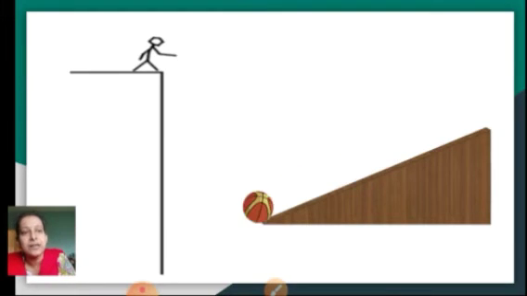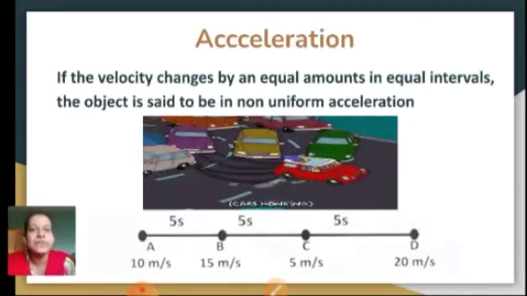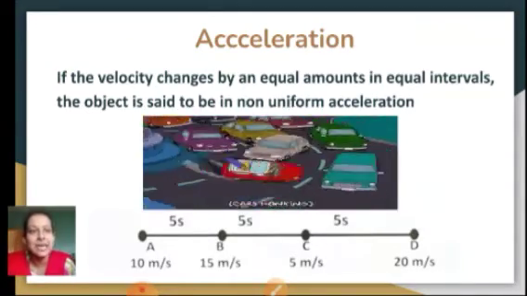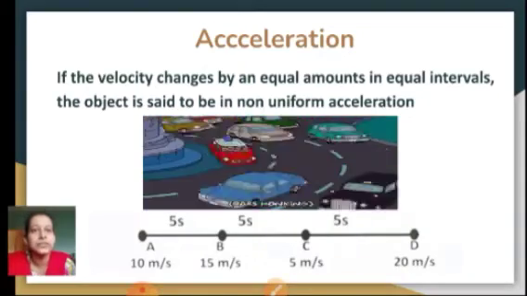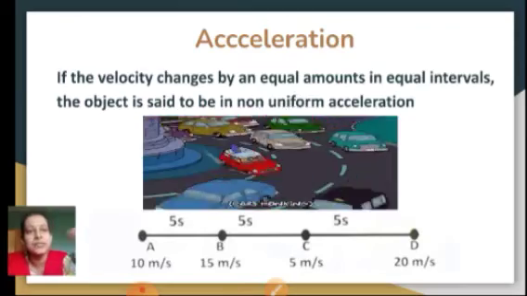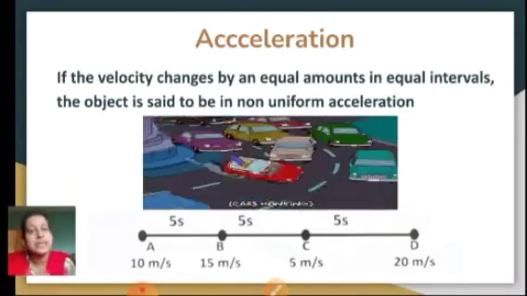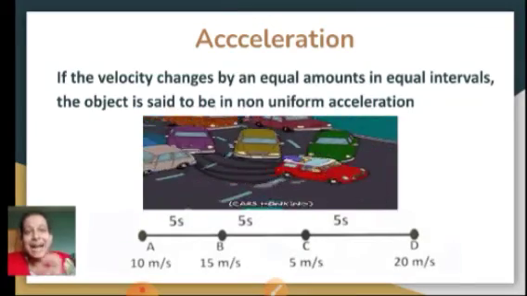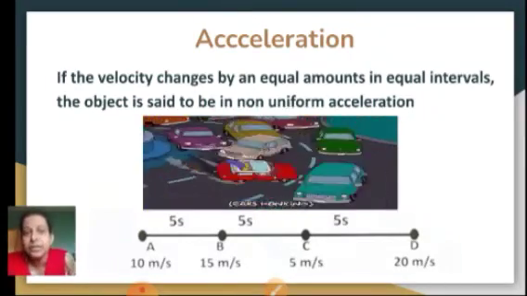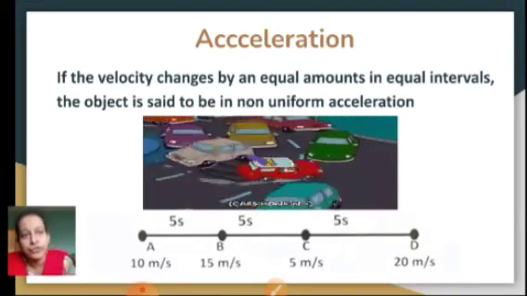Right. Now next we will see what is meant by non-uniform acceleration. By mistake I typed it wrongly on the slide. It is: if the velocity changes by unequal amounts in equal intervals of time, the object is said to be in non-uniform acceleration.